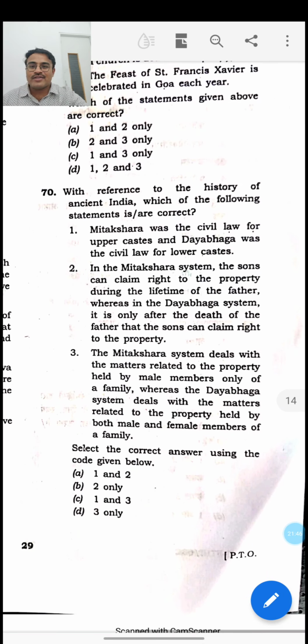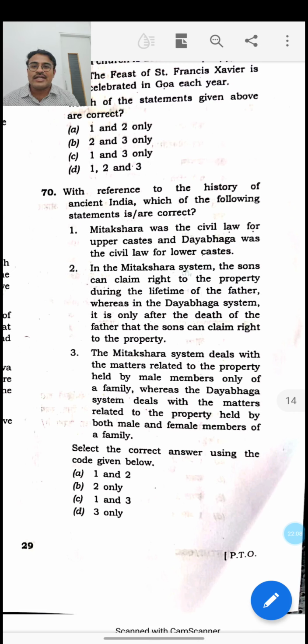Then when it comes to the 70th question, with reference to the history of ancient India, there are two law schools in India, Mitakshara and Dayabhaga. This has become prominent nowadays because women's property rights in India are being discussed, the Hindu Code Bill has come in the news multiple times, and the Hindu Succession Act was also under debate. So it is a mix of history and current affairs that has been asked as a question.